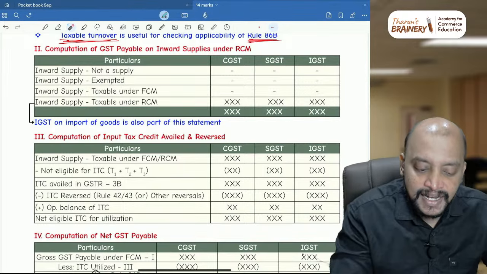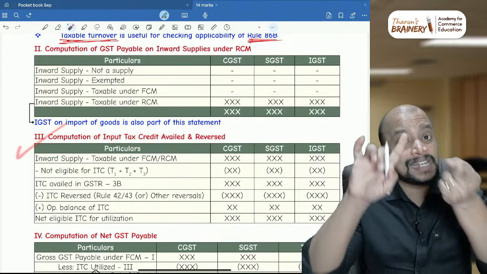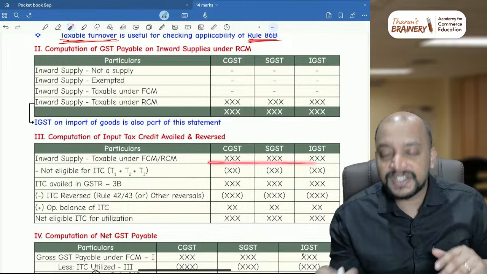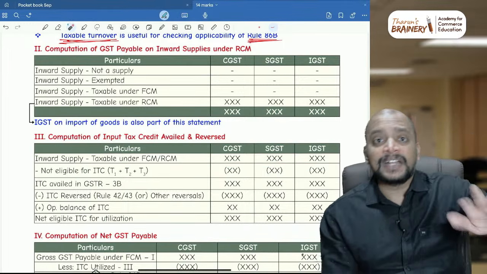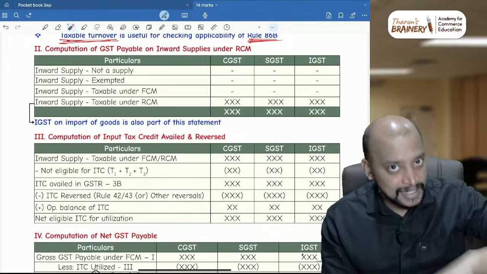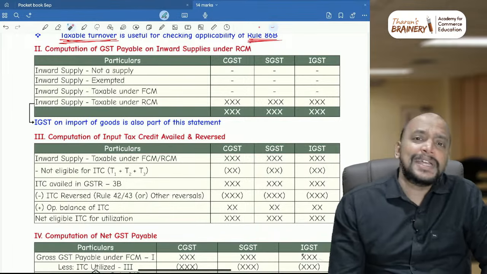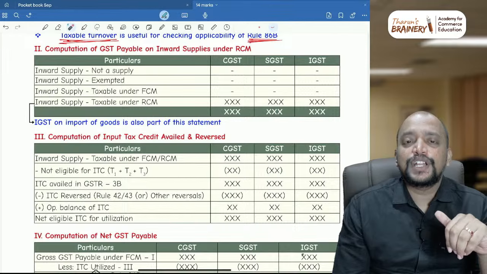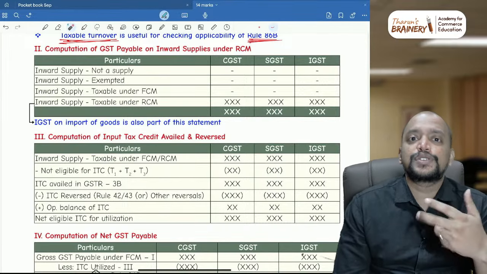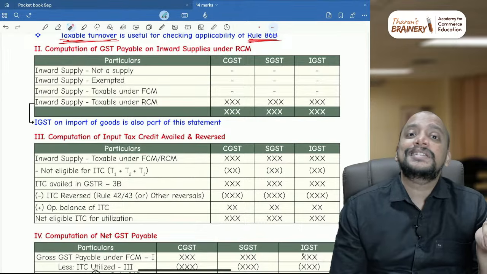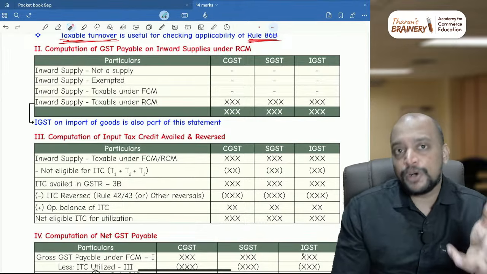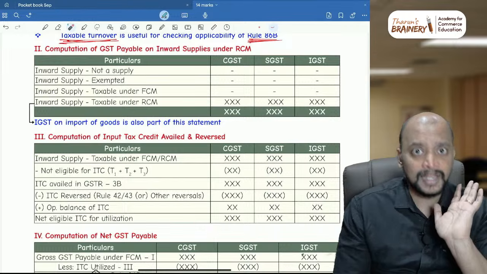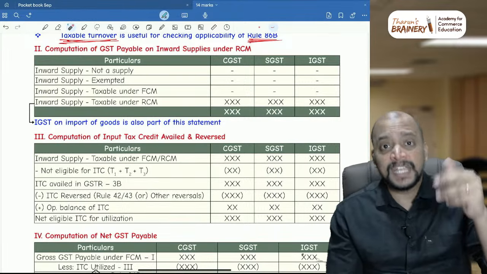See, whatever we are keeping in statement number 2 will also be coming in statement number 3 if ITC is available. So for inward supply, whether it is taxable under FCM or RCM, you will first consider whatever GST is paid under FCM or RCM, and you will be entering it here. And suppose ITC is not available, why is ITC not available? There are 3 reasons. Maybe it is a blocked credit, or maybe it is used for non-business purpose, or maybe it is used for exempted outward supply, or maybe the conditions for availment of ITC are not fulfilled. Some of those points I'll tell. Blocked credits you will know, section 17 subsection 5, what are the blocked credits, and all that. And inward supply used for non-business purpose will be given in the question itself.